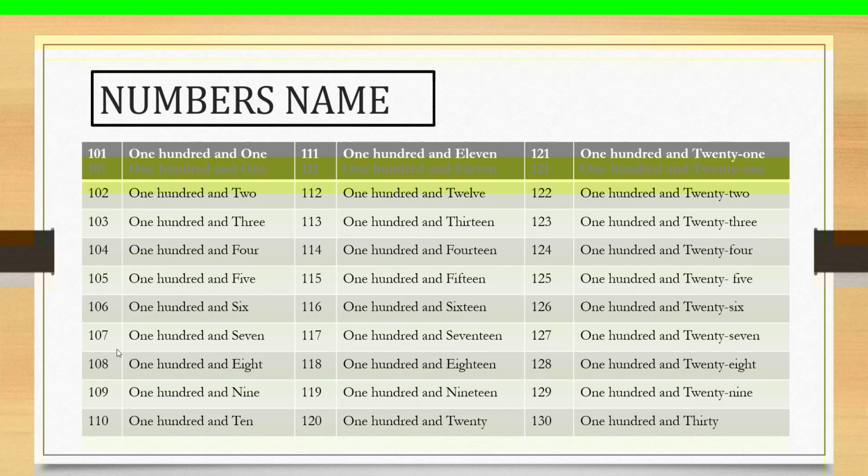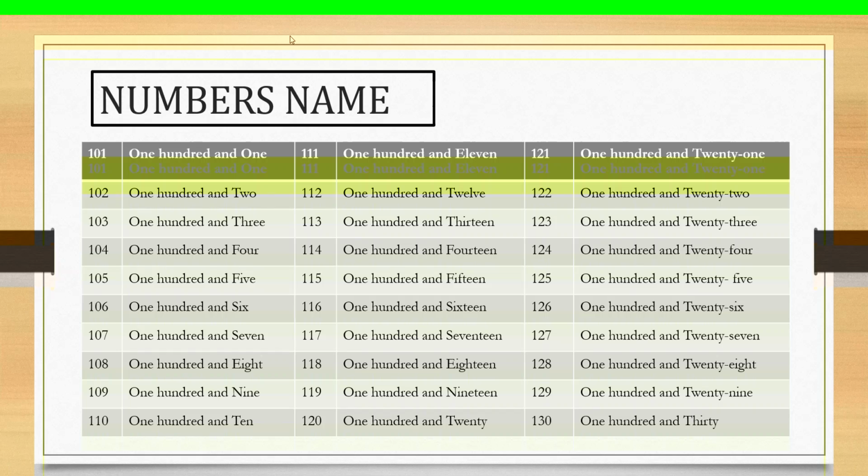The next number 107. O-N-E, 1, H-U-N-D-R-E-D, 100, and S-E-V-E-N, 7. Next number 108. Who can read the number 108?